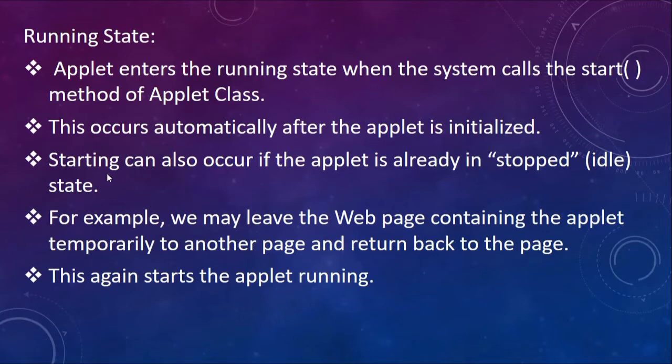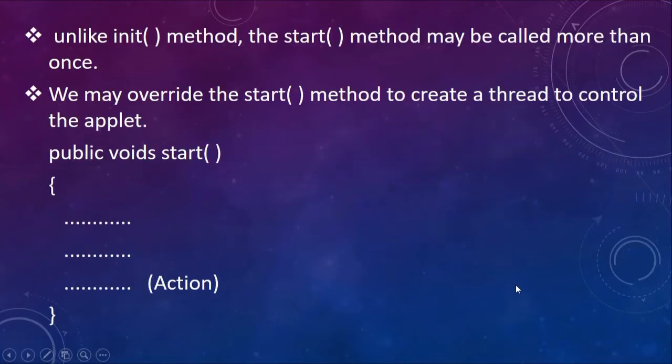But when you are switching between different web pages within the same website, when you are switching from a page which has an applet to another page, automatically the stop method is called. Now when you are switching back to that main page that contains the applet, then the start method will be explicitly called. For example, we may leave the web page containing the applet temporarily to another page and return back to that particular page. This again starts the applet running. Unlike the init method, the start method may be called more than once. As you go on switching from one page to another, you may require to call this start method and stop method again and again.